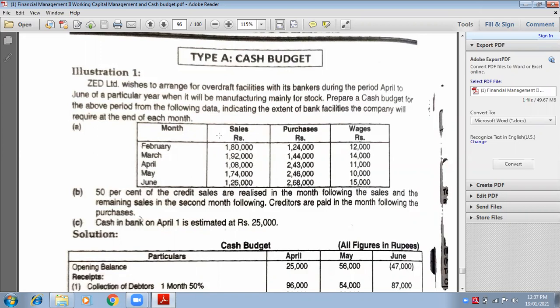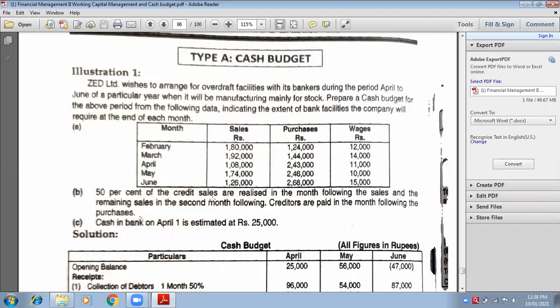We will start with the solution part. Sales means income, purchase means expenses, wages means expenses. So 1 income and 2 expenses are given. What is the second adjustment? 50% of credit sales. Listen very carefully.